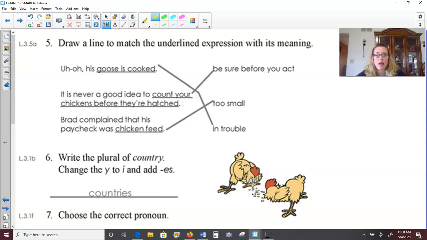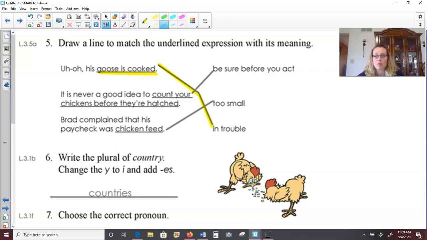Draw a line to match the underlined expression with its meaning. Okay, so we have be sure before you act, too small, or in trouble. Uh-oh, his goose is cooked. Well, if you're saying your goose is cooked, that doesn't sound good. So that would mean that you are in trouble, because a goose being cooked, that's bad news.